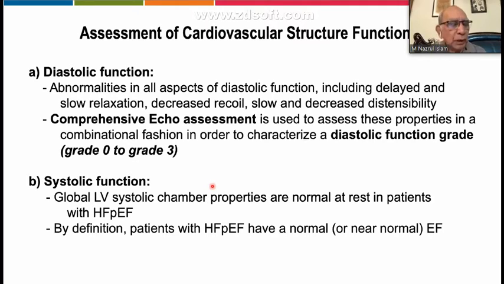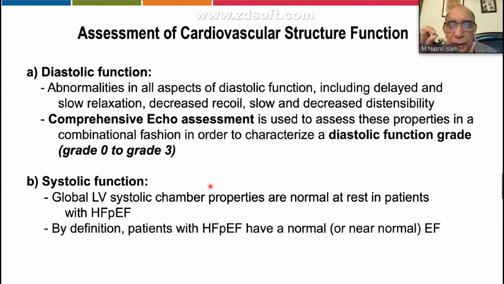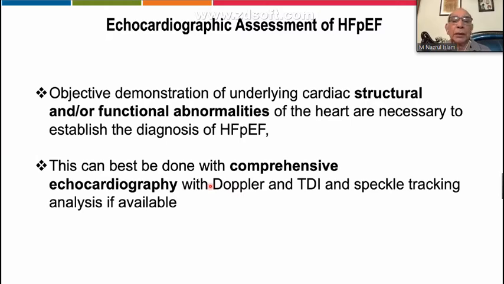And 2B is the systolic function. I told you earlier that apparently, though ejection fraction is normal by two-dimensional methodology, there is certain subtle systolic dysfunction in these patients. So these patients may have certain global LV systolic dysfunction to some extent. I will show you later. So this is number one.